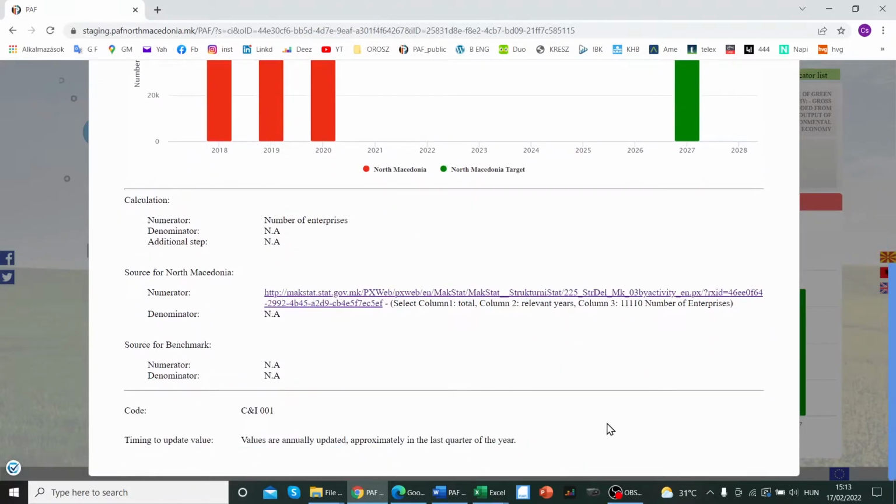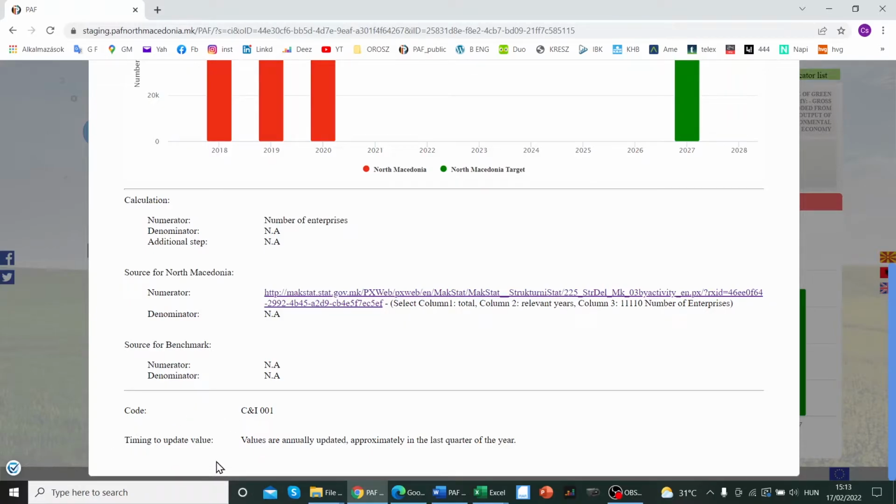And in the below part of the passport, you will find more relevant information which is needed for you in order to be able to update the values, because here you will find the information about the calculation of the indicator, about the source of the data, and about the timing of the data update.